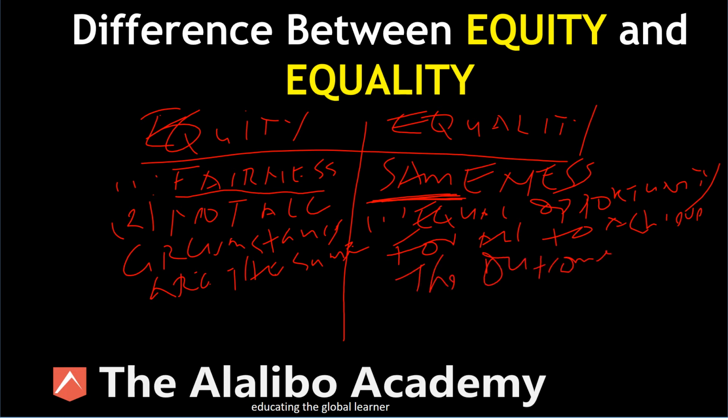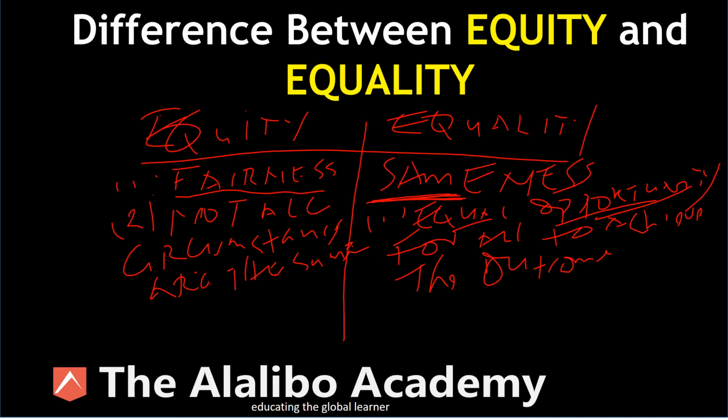So let's give an example here. In a classroom setting, there are 30 students in the class, and a professor gives one of the 30 students $1. That professor must give the other 29 students an opportunity to get $1 as well, right? Must have equal opportunity in this scenario.